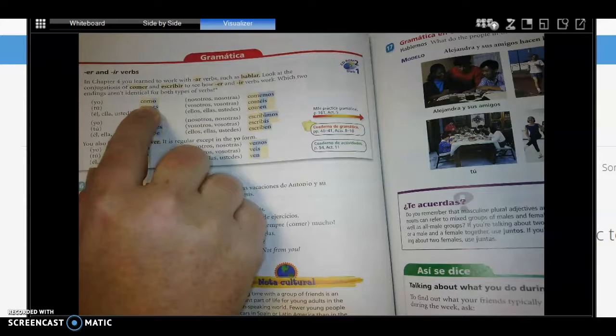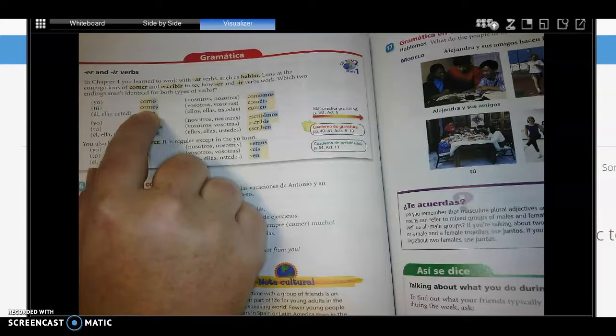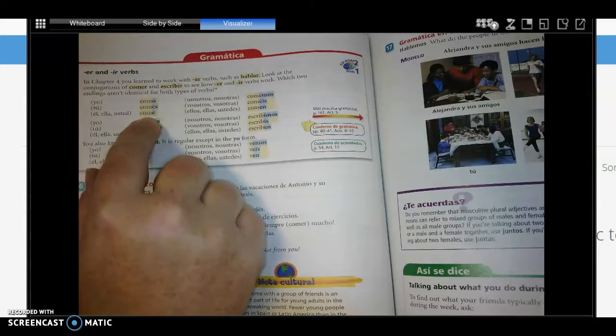It ends in an O, just like the AR form. Okay. Now the AR form is hablas. So comes here is the ER form. Comes. You eat, informal. So ES instead of AS, but fairly similar. Okay. Él, ella, usted. It says come. Okay. He eats. She eats. You formal eat. So in the hablar form, it ends in an A. Here, it's an ER verb. It ends in an E.